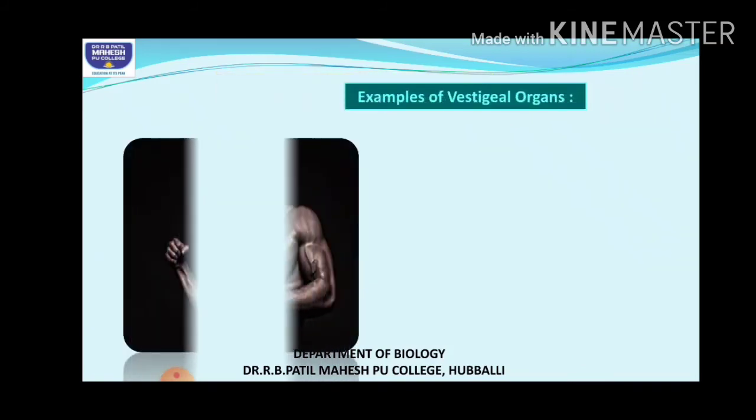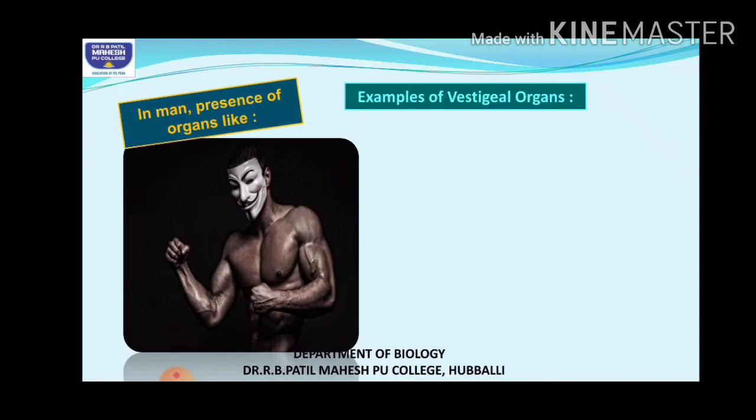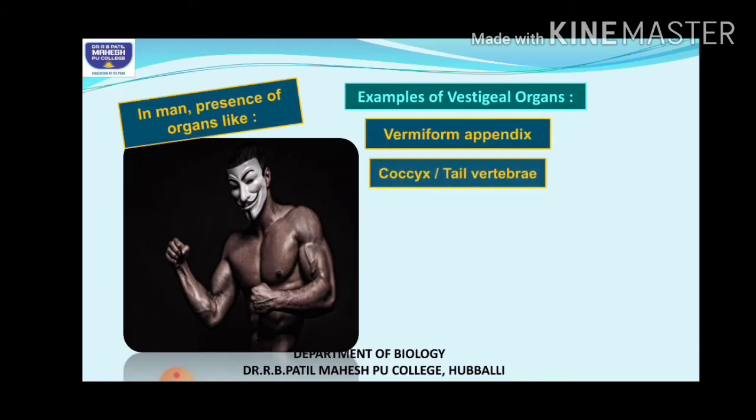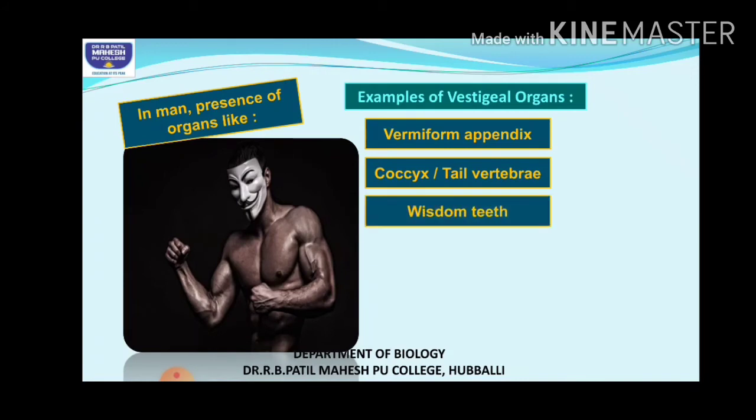Okay, so I can give you some examples also to suggest the evolutionary line. Some examples of vestigial organs in humans: the vermiform appendix, you might have heard of the coccyx or the tail vertebrae, then the wisdom teeth.